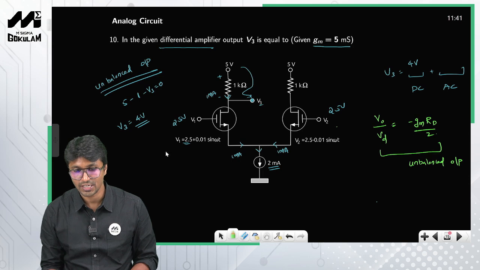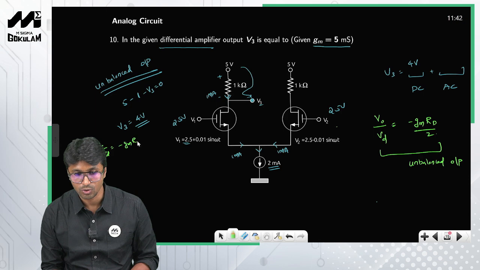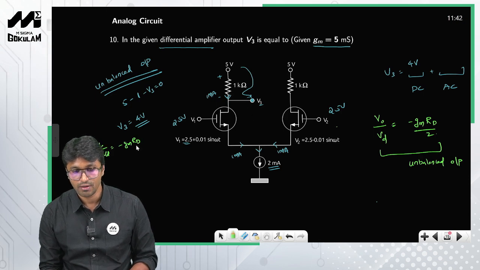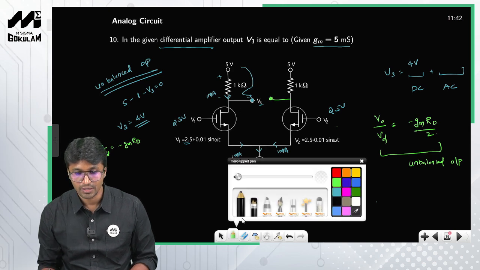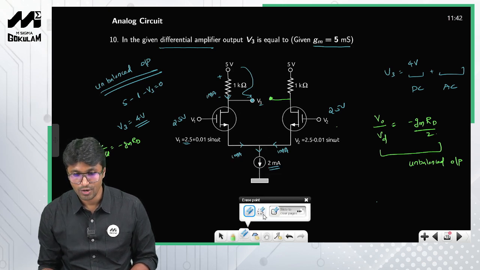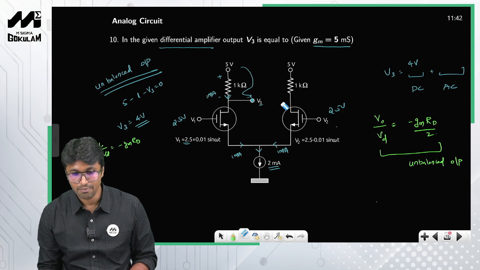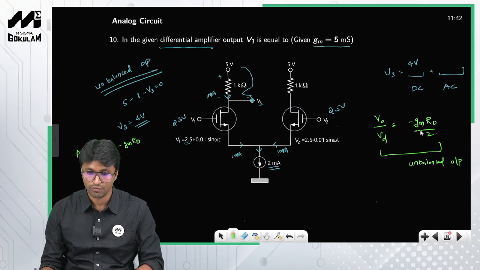Now for balanced output, what is the differential gain? For balanced output, what we have learned is V naught by Vd is minus Gm into Rd, right? So listen, what is a balanced output? If the output is taken like this, then that is balanced output. Now here the output is taken from one node, so this is the unbalanced case, so we need to use this particular formula.